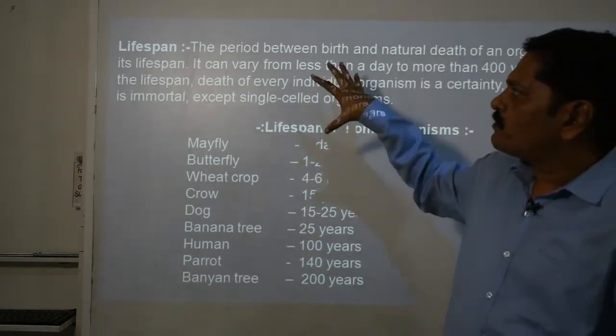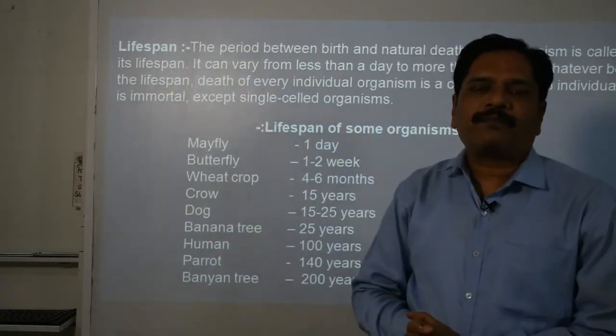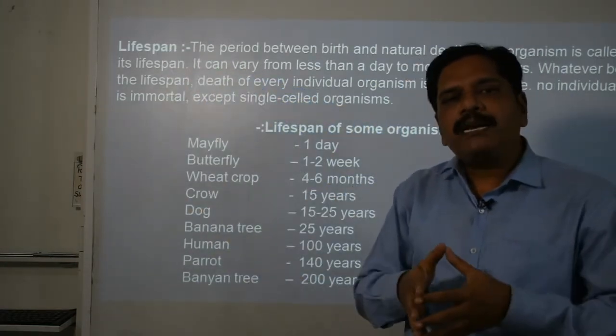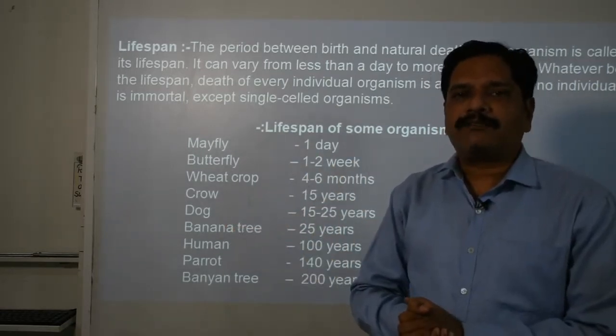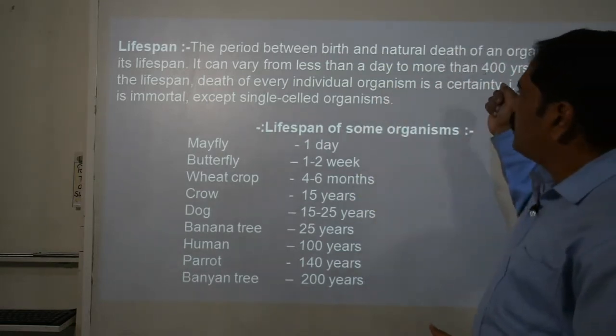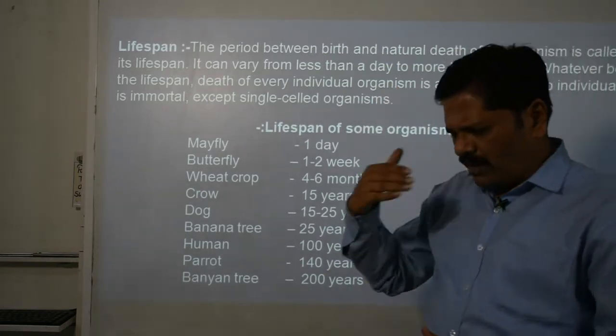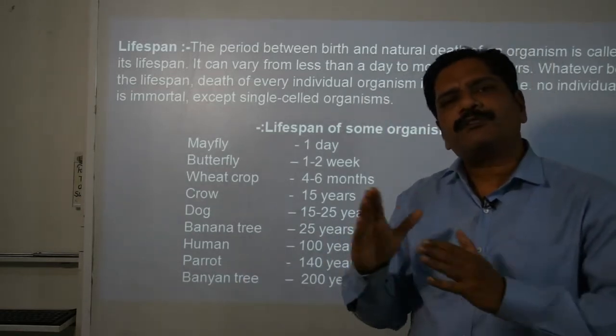So with this definition you come to know what lifespan is: the period between birth and death. This varies from organism to organism, person to person, and species to species.